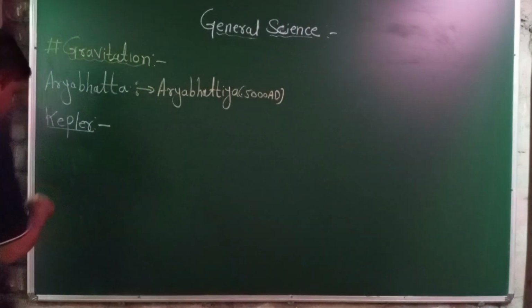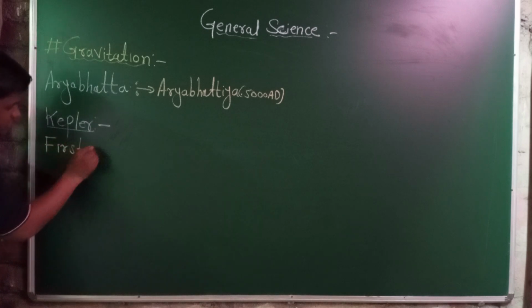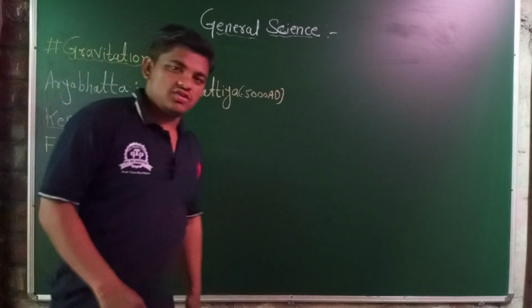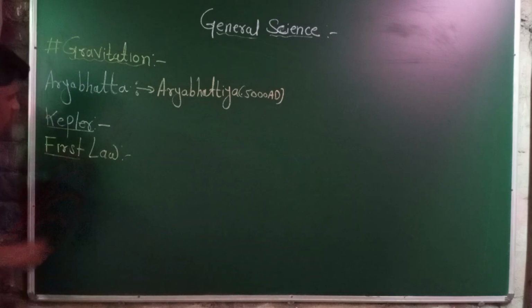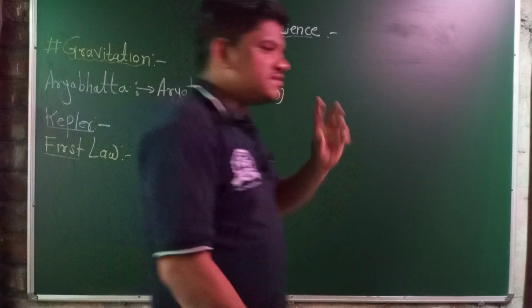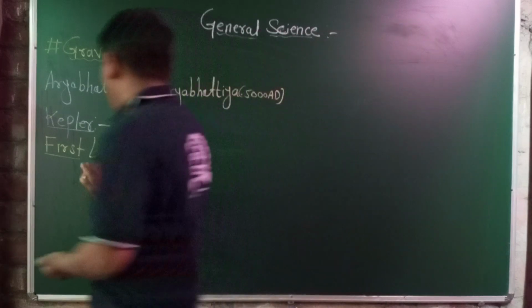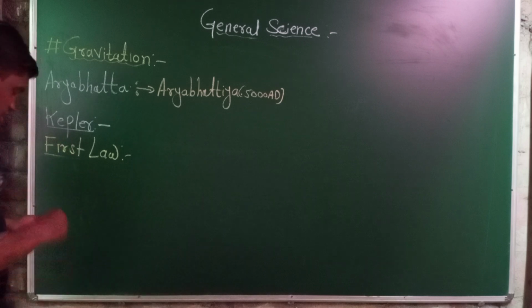Then the first law, Kepler's first law. Each and every planet is revolving around the sun in an elliptical orbit.